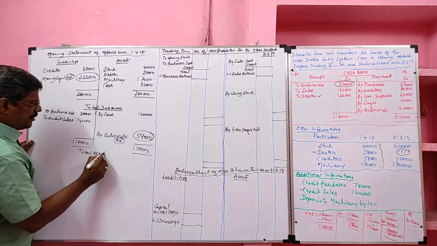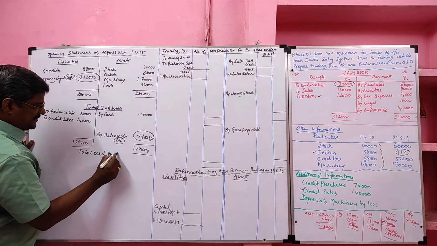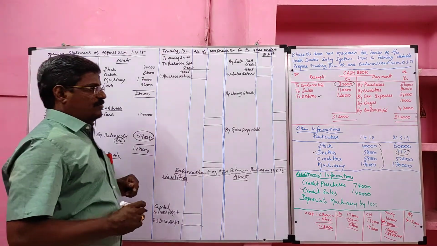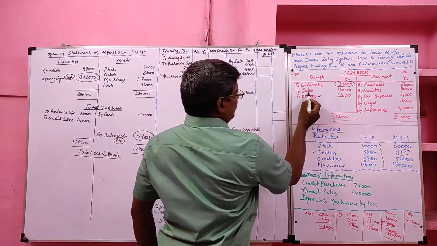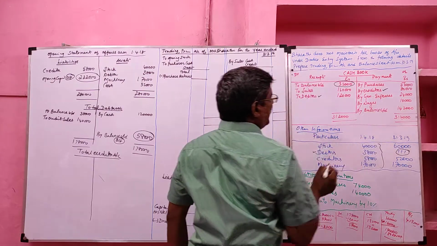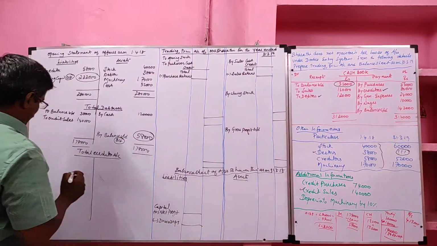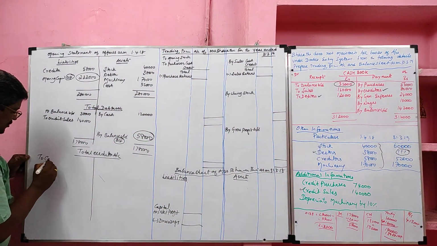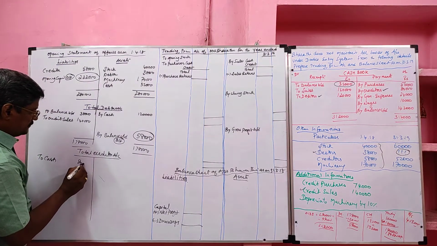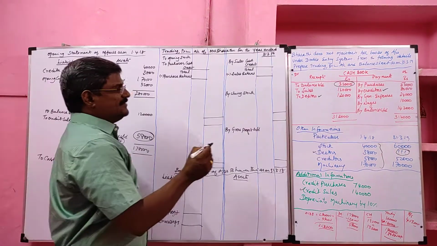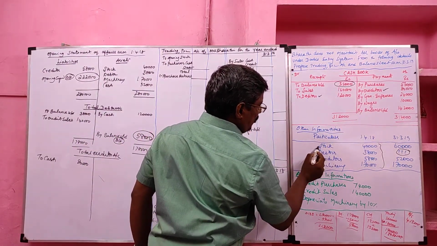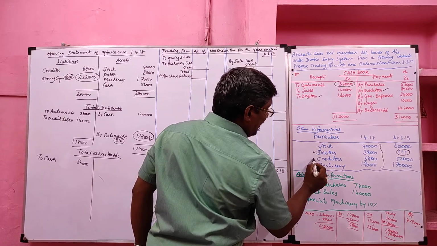Then we have to prepare the total creditor account. Normally the total creditor account is prepared to find the credit purchase. Now we'll prepare the total creditor account. Opening cash will not come, cash sales will not come, debtor will not come, cash purchase will not come, cash paid to creditor will come. To cash, cash paid to creditor value 80,000. Then general expenses, wages, closing cash, stock and debtor will not come, creditor will come.